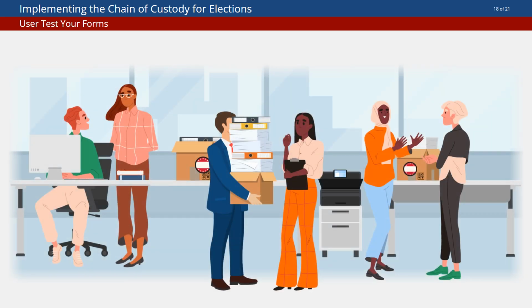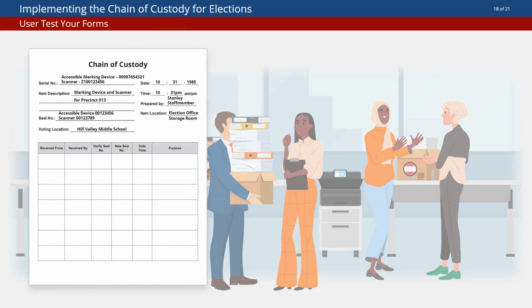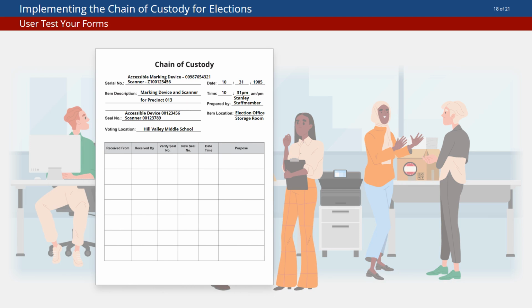First, user test your forms. Before using a new or modified chain of custody form in an election, ask a few of the staff members, temporary workers, or poll workers who will be using it to test it for you. With minimal instruction, give them a simple scenario you'd expect them to be able to document on the form. Have them complete an entry for the scenario.